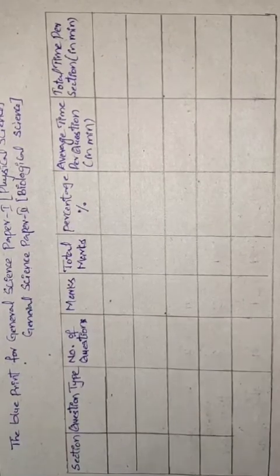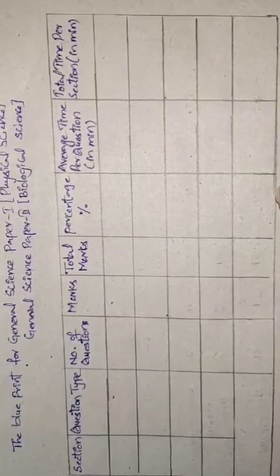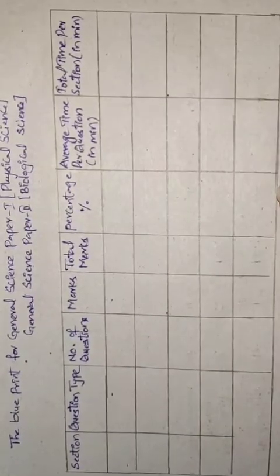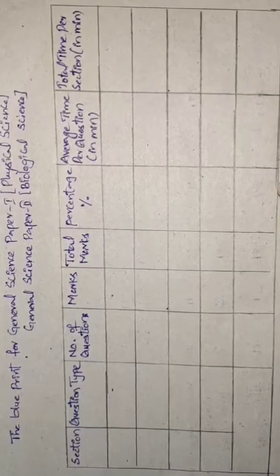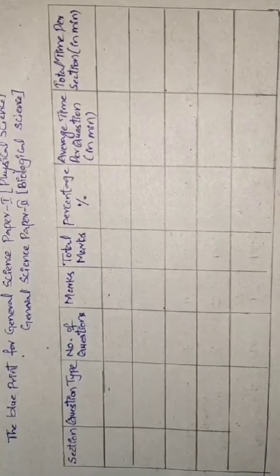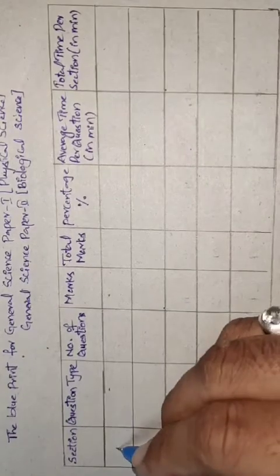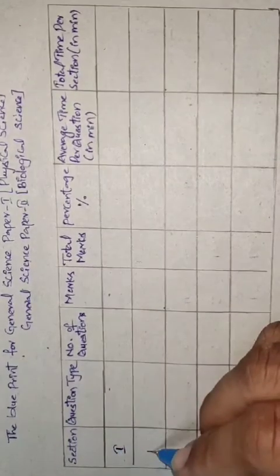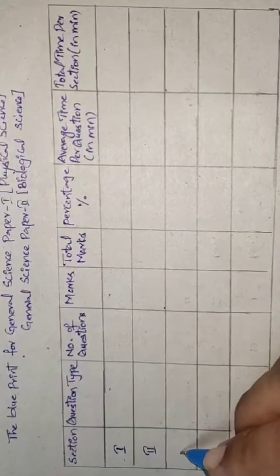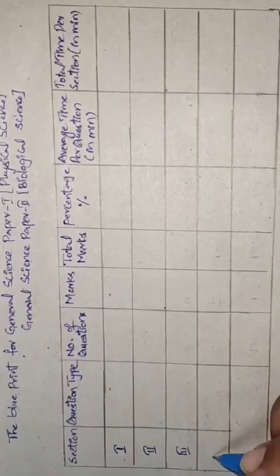And here is the blueprint of general science paper 1 and paper 2, that is physical science and biological science. Now if you see the general science paper 1 and paper 2, we are having 4 sections: section 1, section 2, section 3 and section 4.